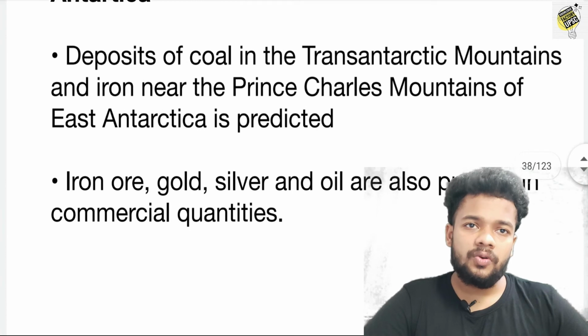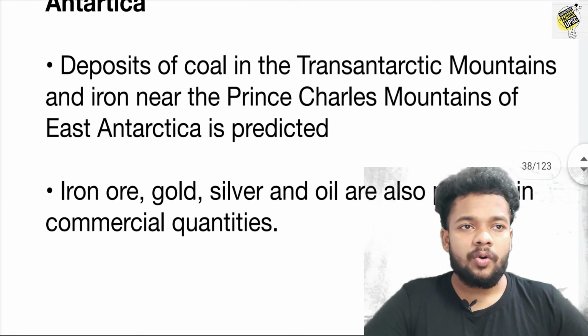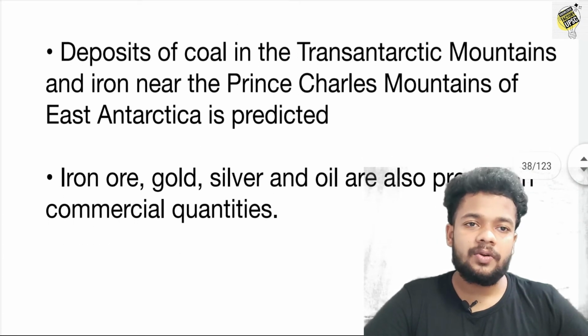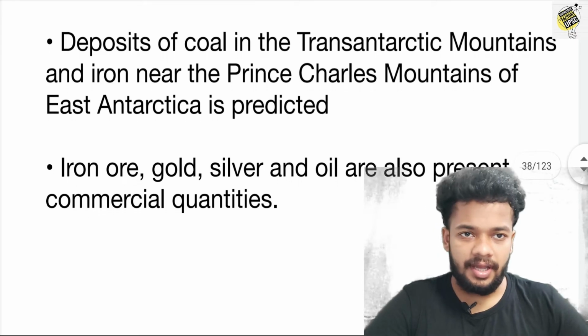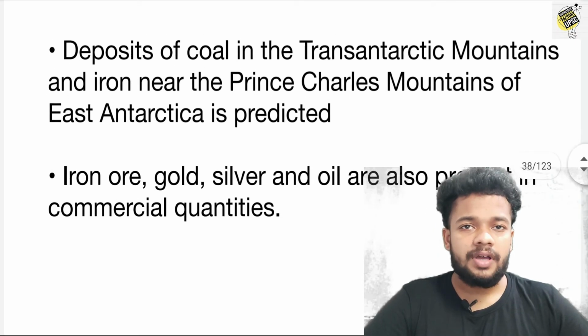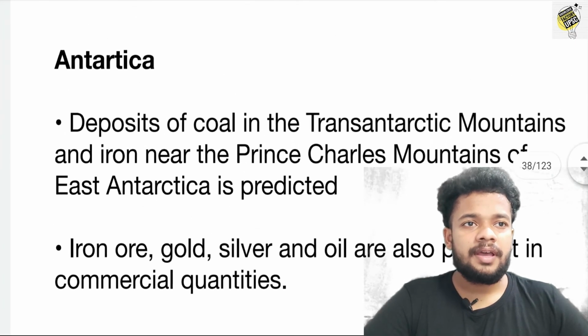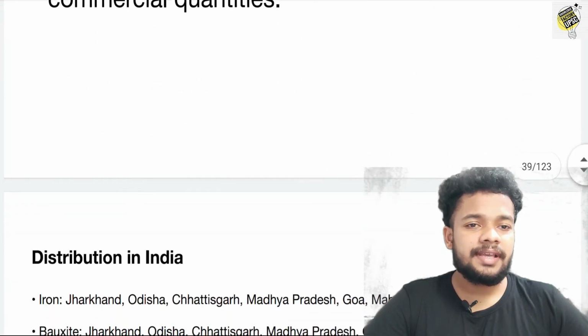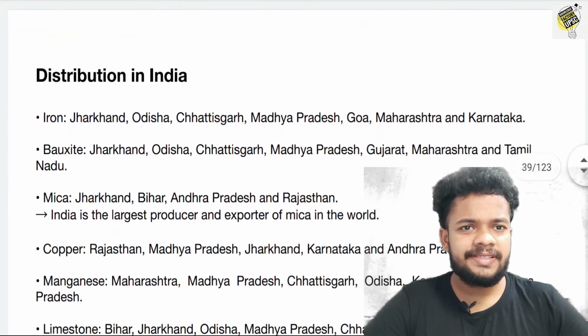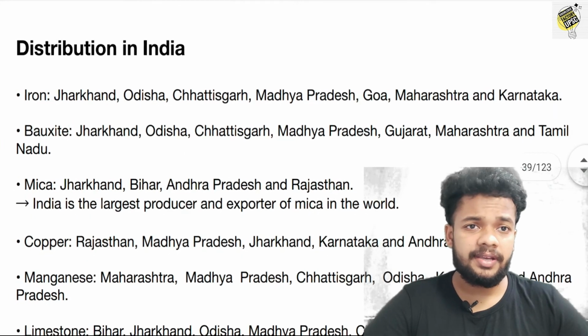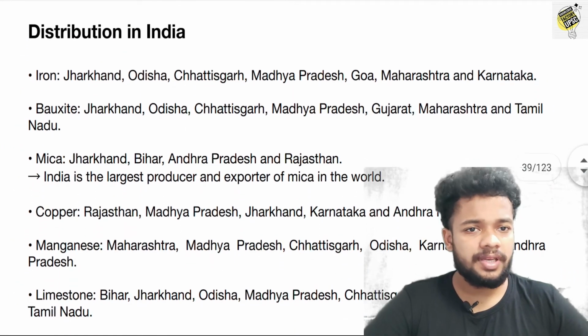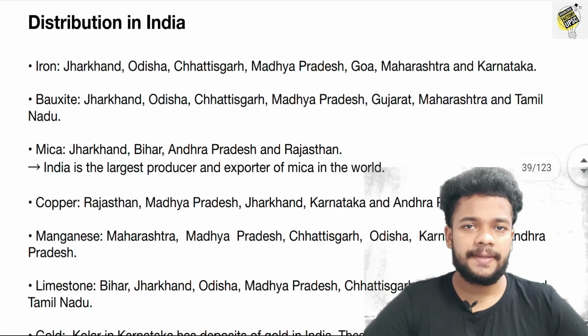Iron ore, gold, silver, and oil are also present in commercial quantities in Antarctica. That means not in huge quantities, but in a commercial quantity.